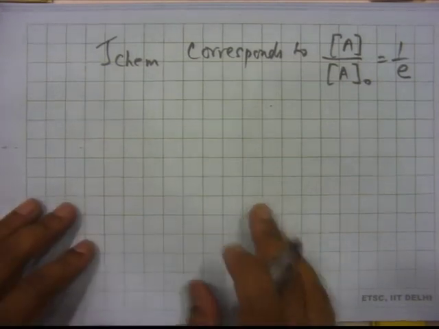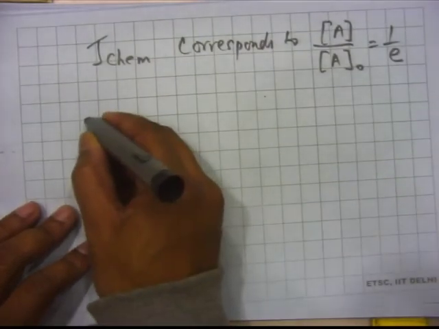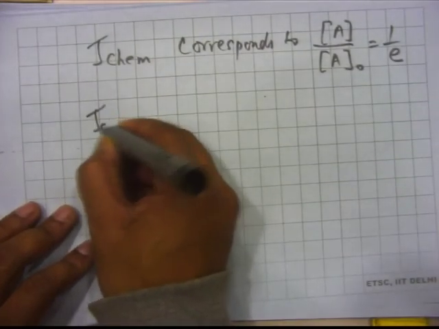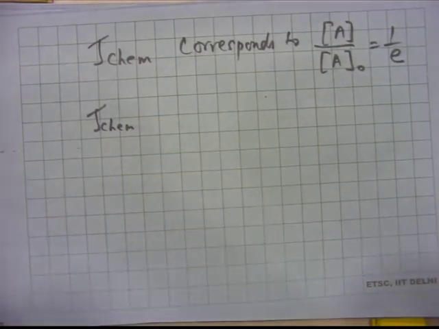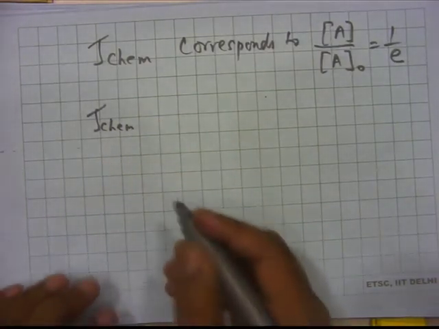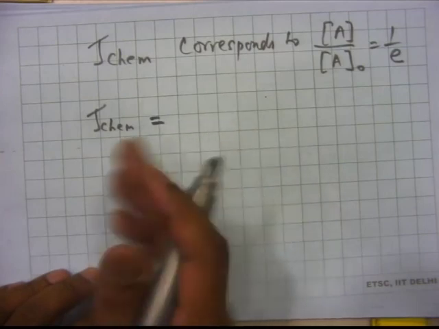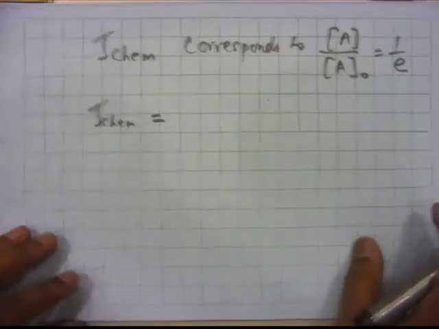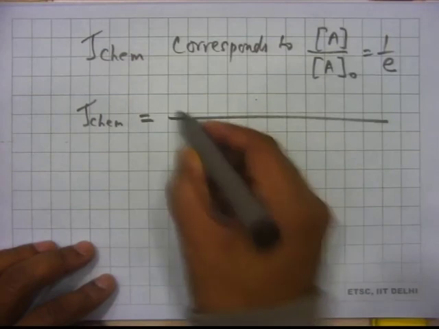So tau chemical can be obtained with some effort based on the previous expression that we had. So the tau chemical will be this.